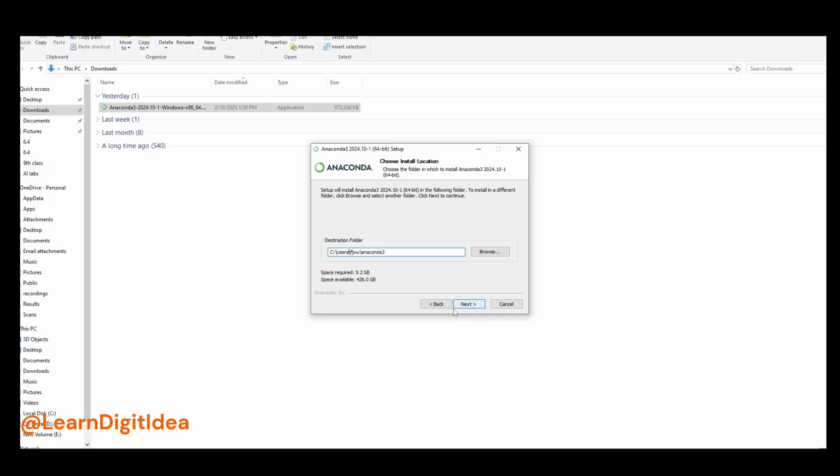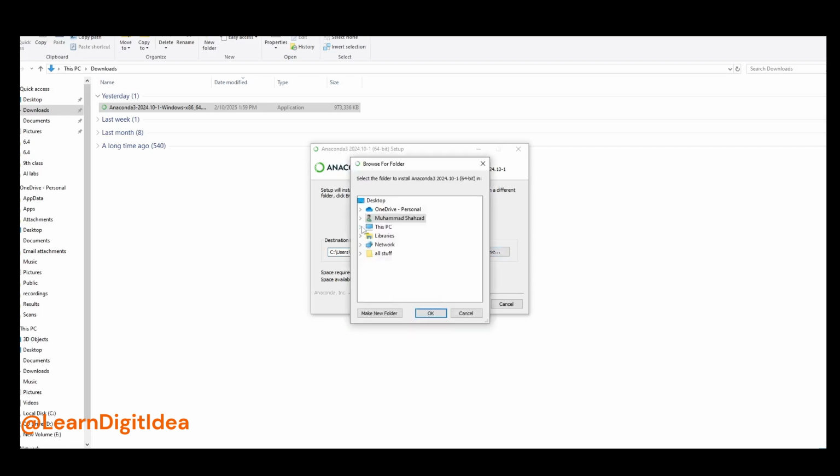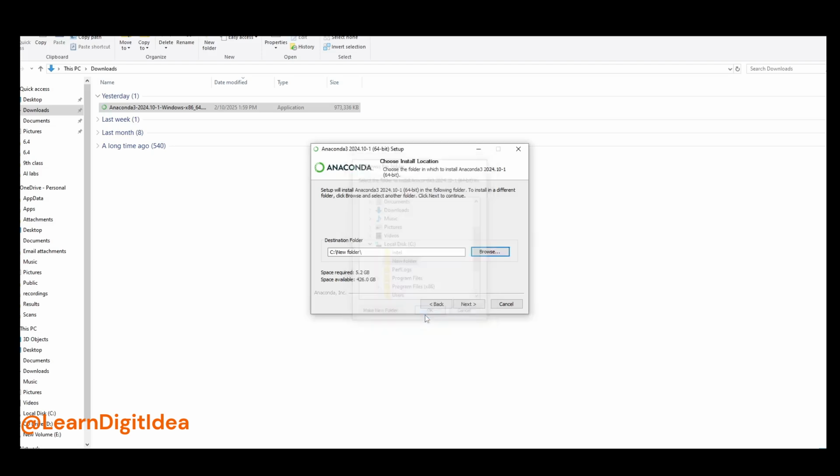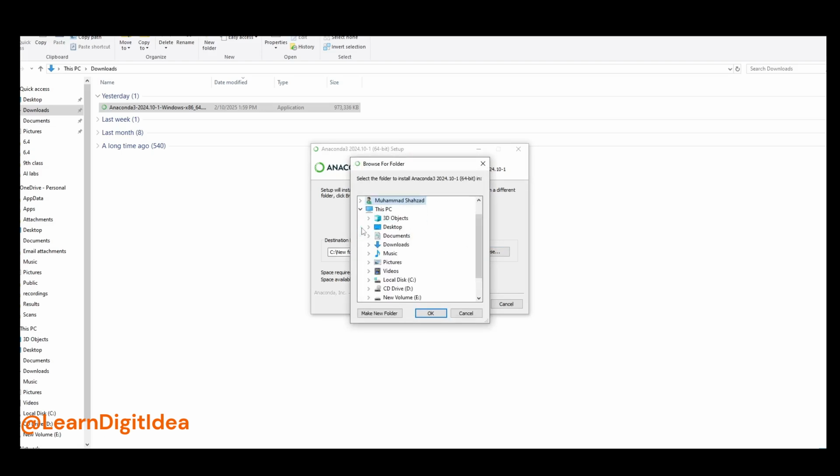From Browse, I will make a new directory for you in the C drive: Anaconda. Okay. Again select it in the C drive; I have already made Anaconda.